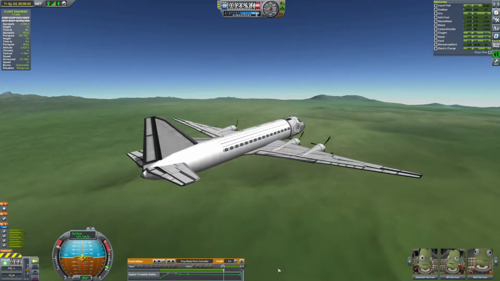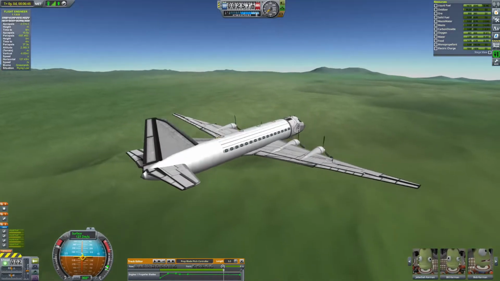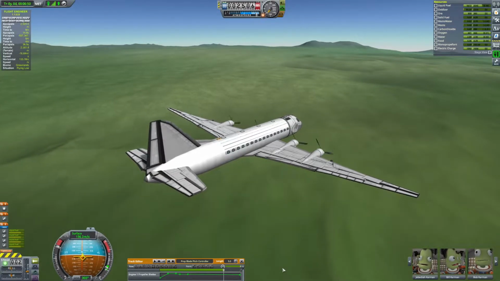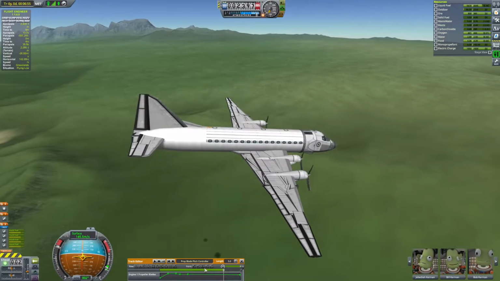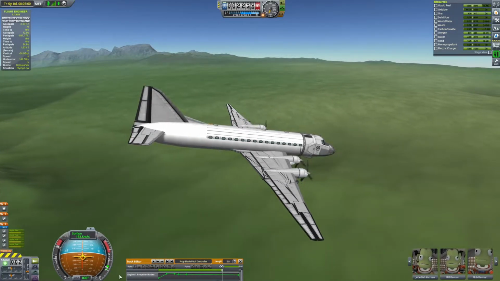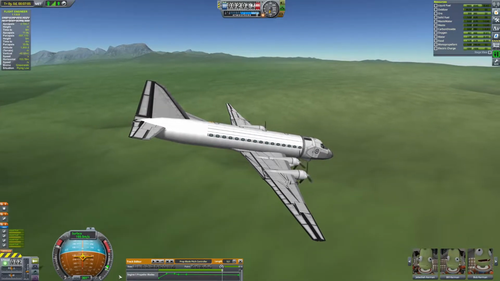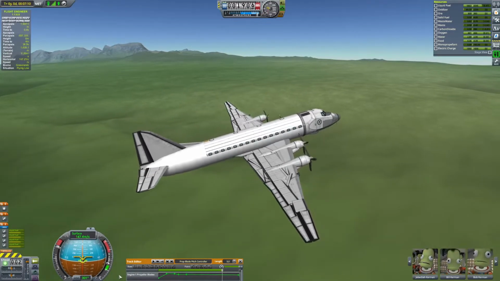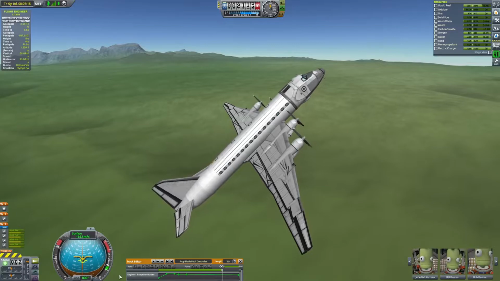Another concern of an overloaded aircraft is structural. Aircraft are designed to take a certain structural load in their wing spars, engine mounts, and a few other key components. These aircraft were also designed to fly through turbulence and be able to make turns and a few other basic maneuvers that put stress on the aircraft. Most trainers are certified in the normal category, and this demands that the plane be able to take about 3.8 Gs safely. That means that the weight of the aircraft is multiplied by 3.8 if it is actually experiencing that acceleration. You can actually see the wings flexing in this mock-up in Kerbal Space Program at around 3 Gs. And that is natural, that's very normal, and within safe limits that is completely fine.